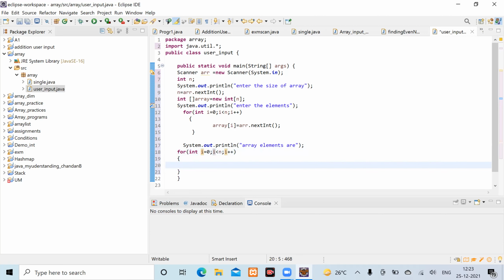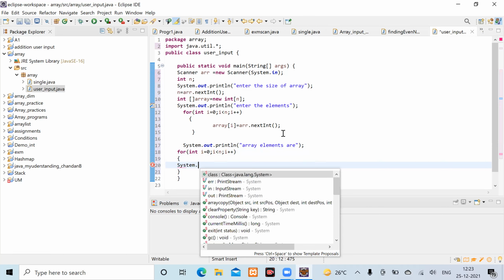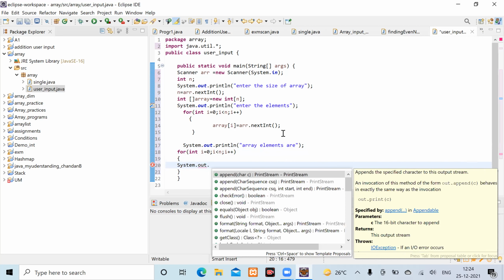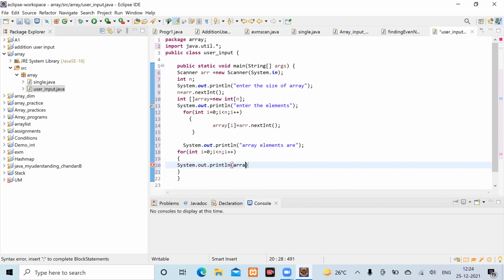Now inside this, you are going to write System.out.println, and which variable are you going to print? Which variable is assigned the value of the array? Array of i. Correct. So write down System.out.print \n array of i. Good. Close it. Yeah. Now you run this program.